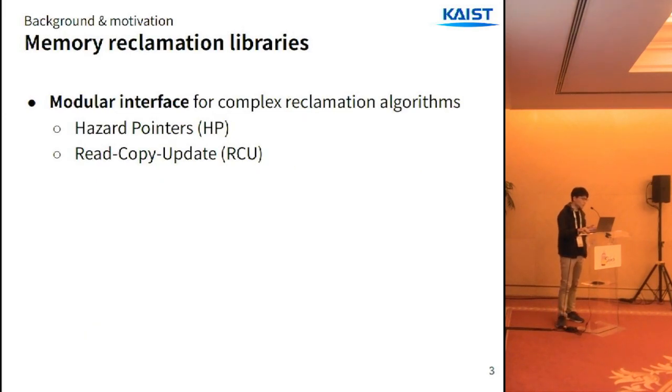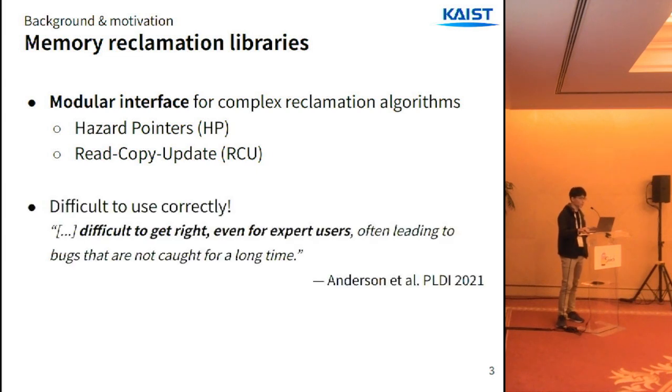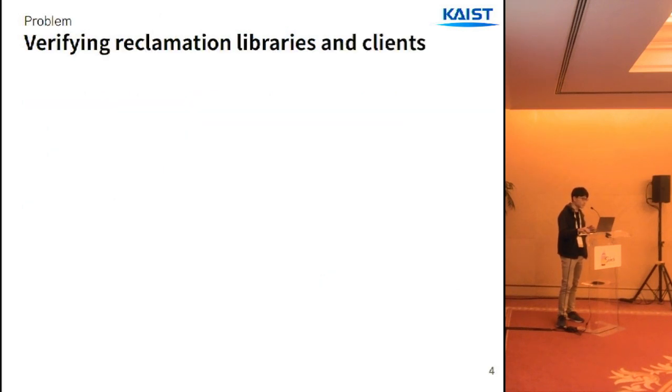So programmers usually use libraries that encapsulate such complex synchronization in a modular interface. Hazard pointers and read-copy update are well-known examples. However, they are still difficult to use correctly. I myself made mistakes when using them, and many experienced programmers make mistakes too. So the goal of our work is to formally verify the reclamation libraries and clients. Specifically, we want to verify many lock-free data structures that use various reclamation libraries.